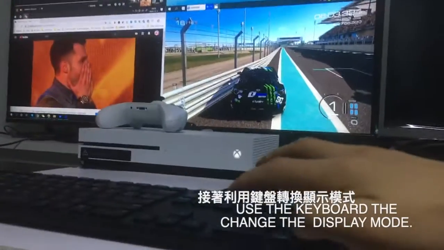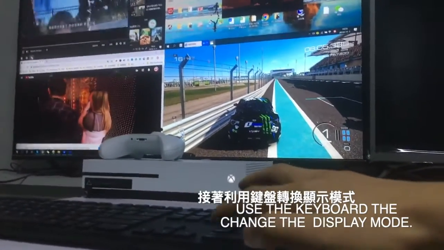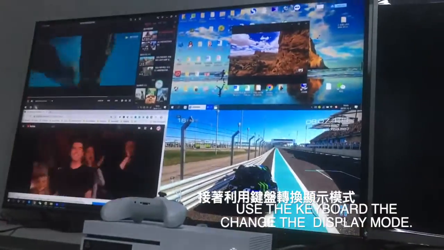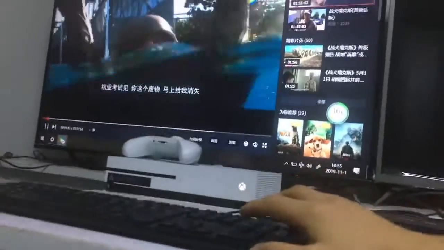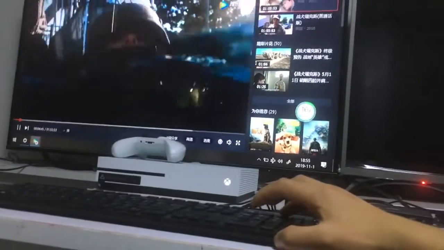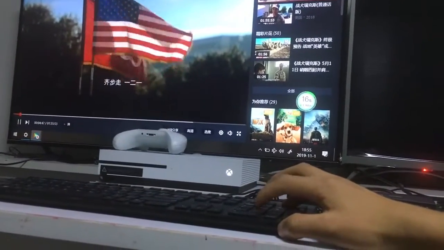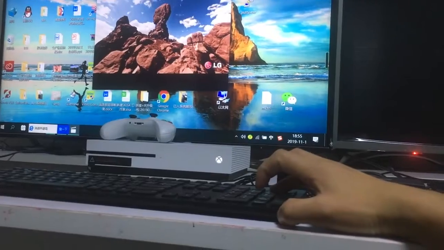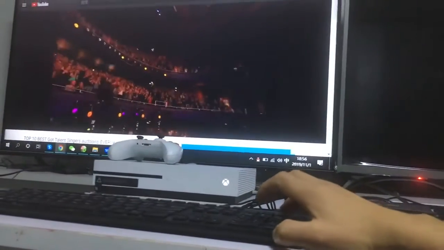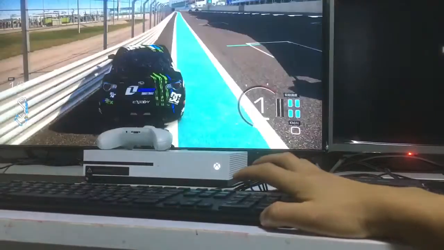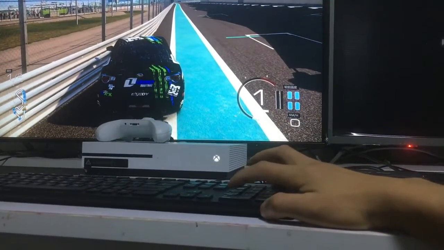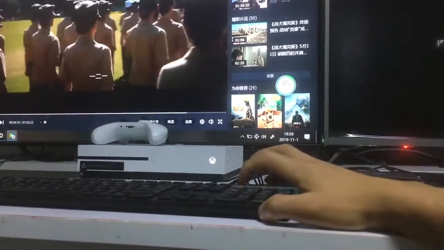We can also switch to source 1 and make source 1 full screen. So this is from source 1, source 2, source 3, and the Xbox source 4. Source 1.